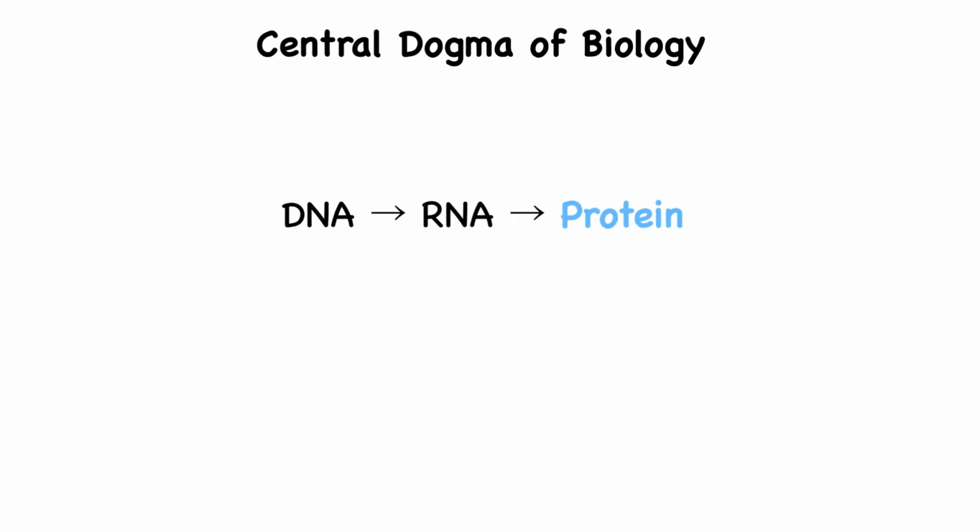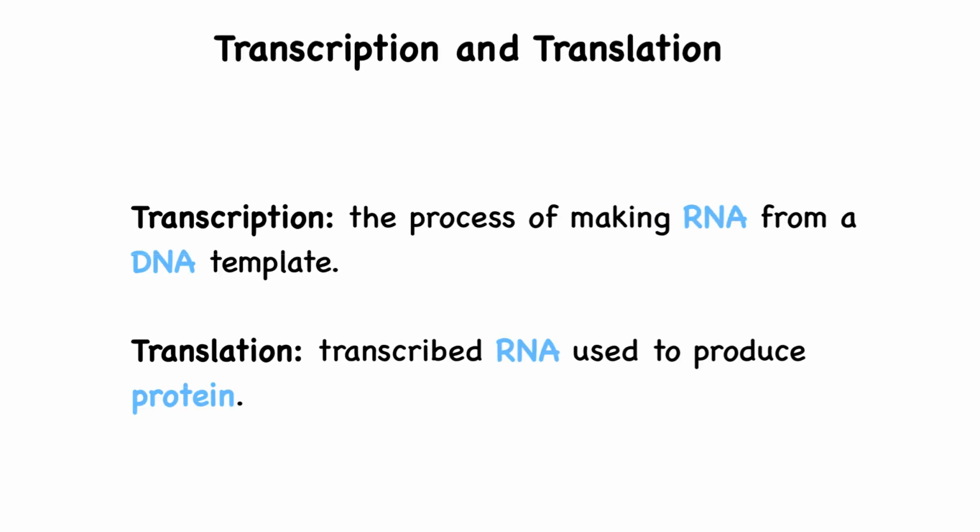Another way DNA can be used is to be converted into protein following the central dogma of biology, from DNA to RNA to protein. Transcription is the process of making RNA from a DNA template, and translation is the process of using that RNA to build proteins.